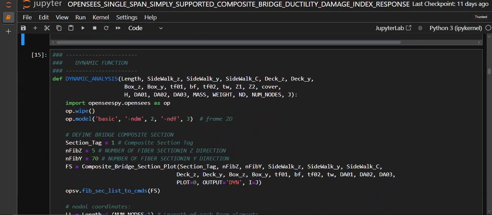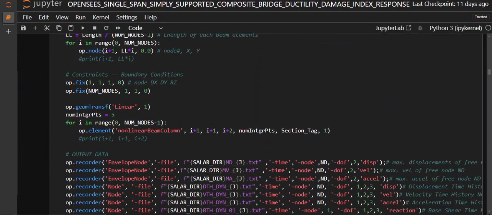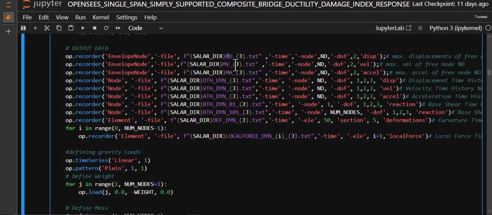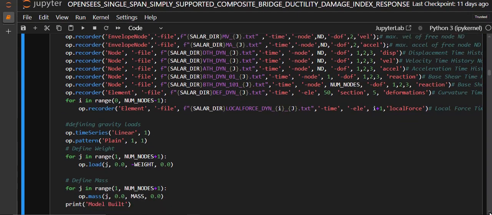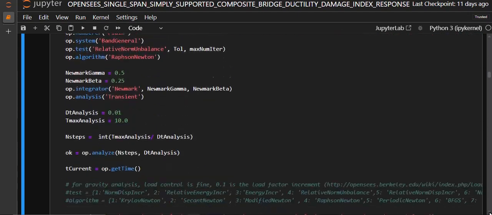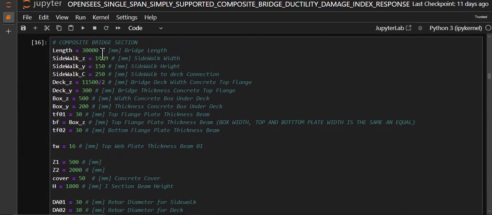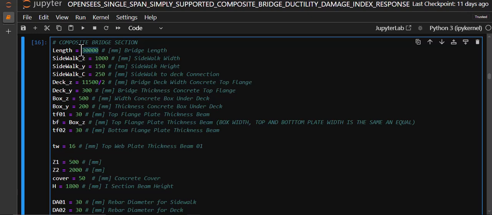and also running the dynamic analysis and outputting the displacement, velocity, accelerations, and also base shear and curvature of these structures, and defining the length of this simply supported single span beam structure you see in here.